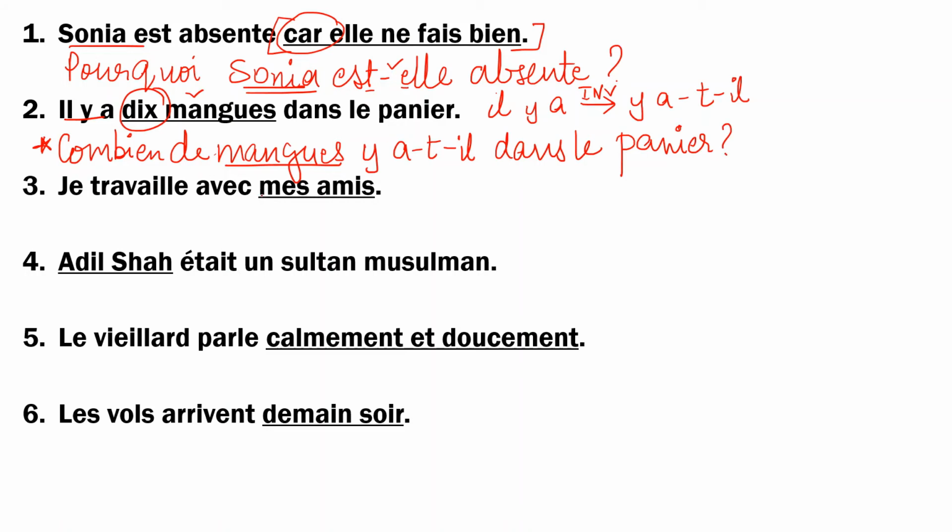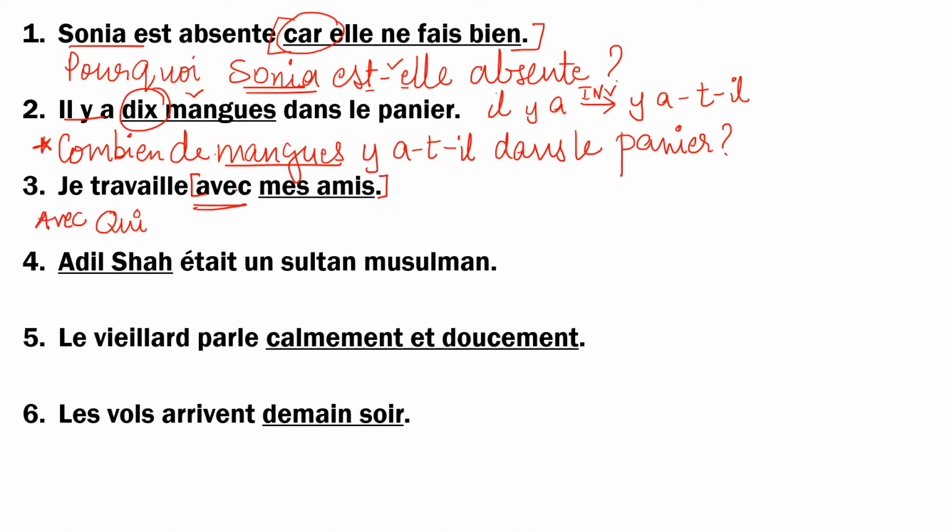Je travaille avec mes amis. Now the mes amis here is a person, so you will start with qui. Now this is a bit of an exceptional statement when it comes to qui. I know you have been told that you don't have to invert, but now look at this. You have a preposition, avec, before the qui. So whenever you have a preposition before a person, your question is not just qui, it will be avec qui.